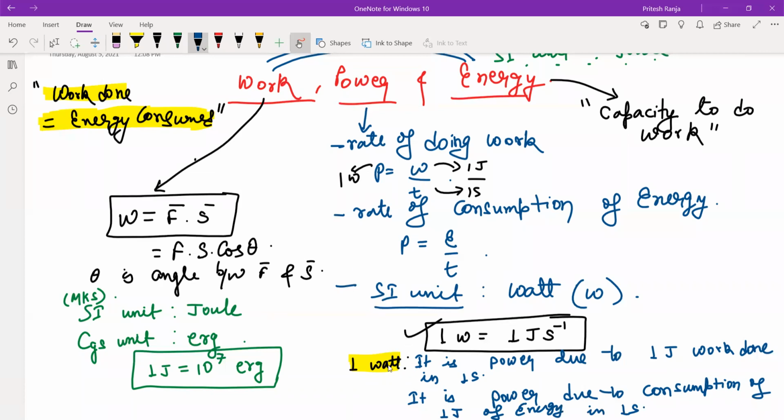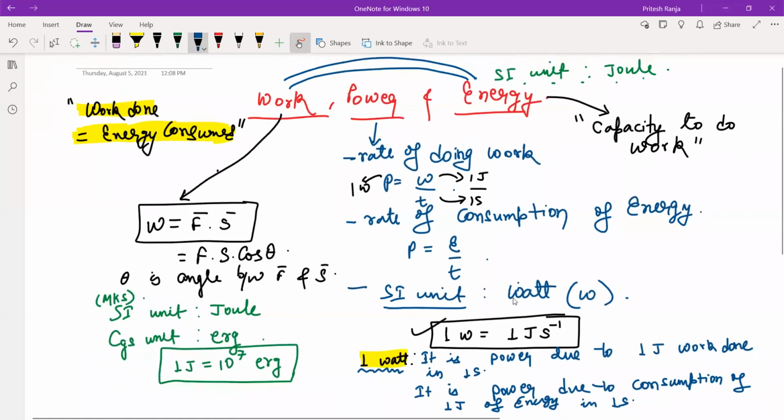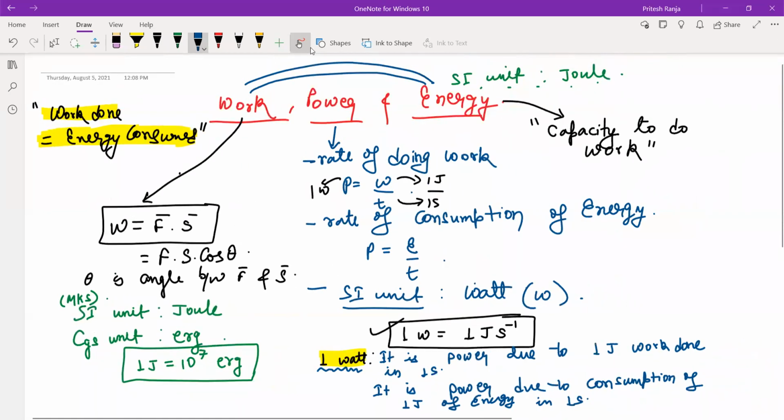Either definition will be correct. But ध्यान देना है whether you are asked about 1 watt or just watt. जल्दी से ये सभी नोट कर लेंगे in a minute quickly.